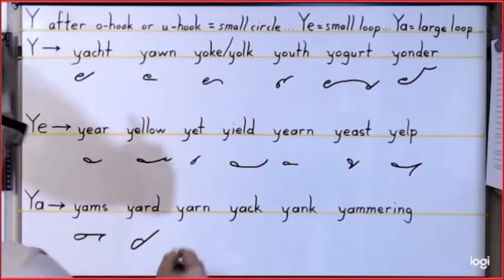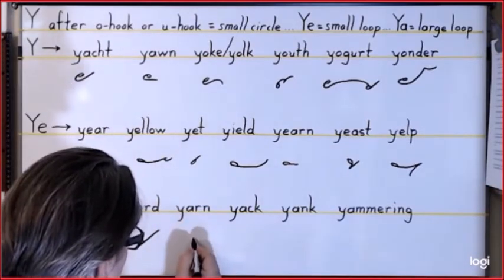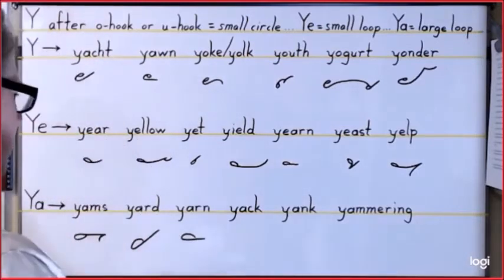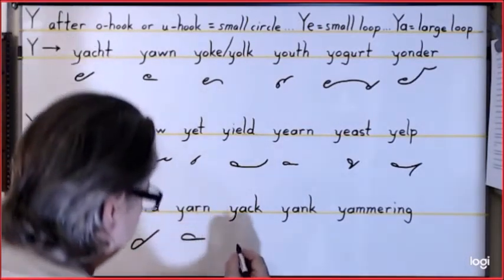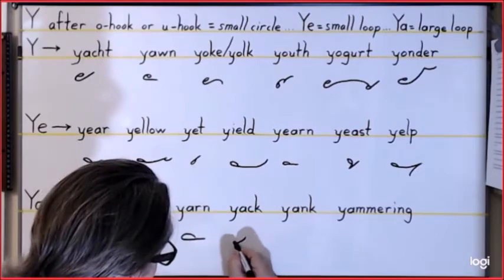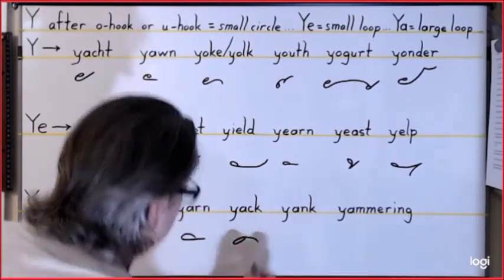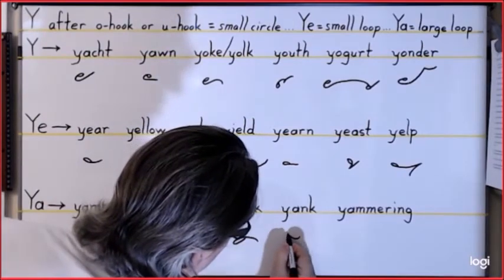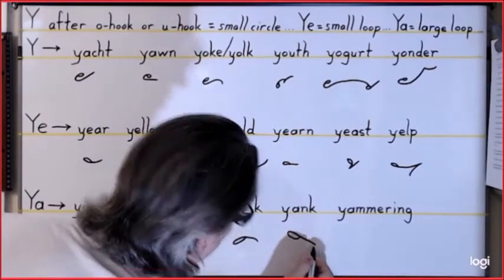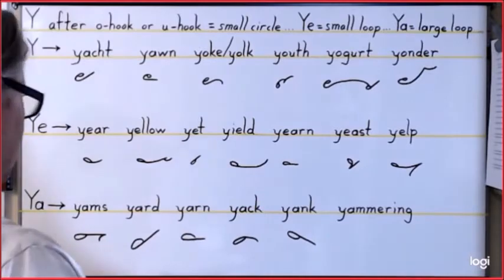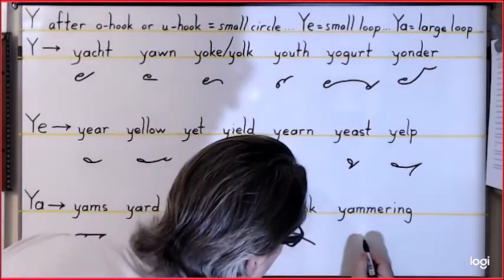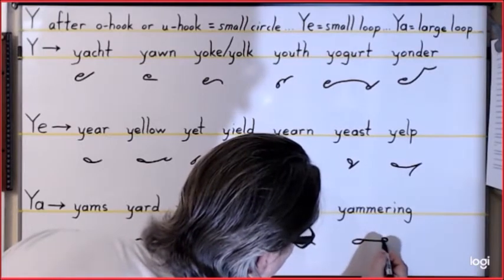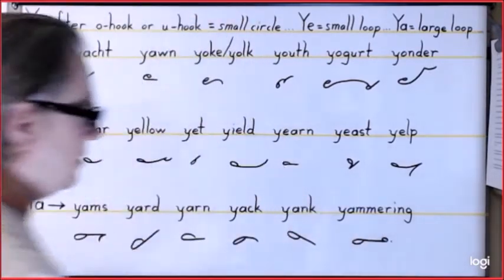Yarn will be the reverse large loop, and then the N. For yak, it is the large loop and the K. For yank, it is the large loop and the NK stroke. And finally, yammering is the large loop, M, the reverse small circle, and a dot.